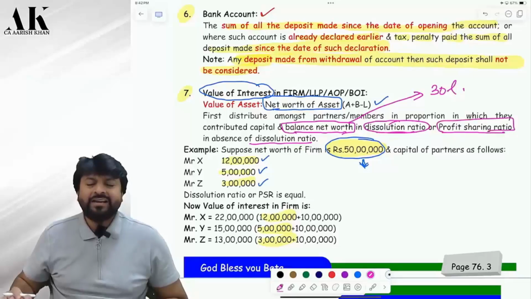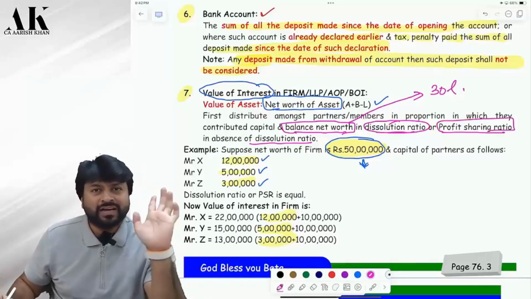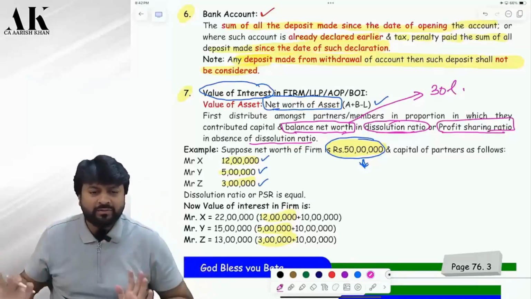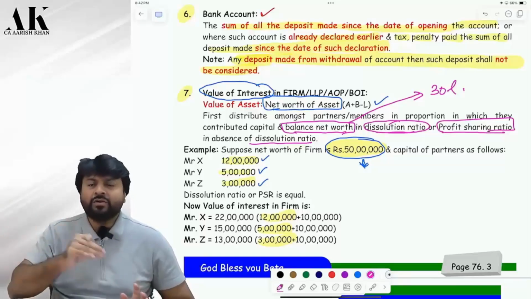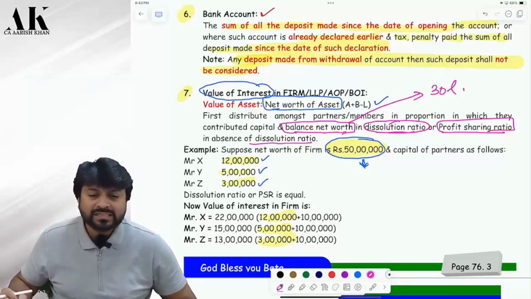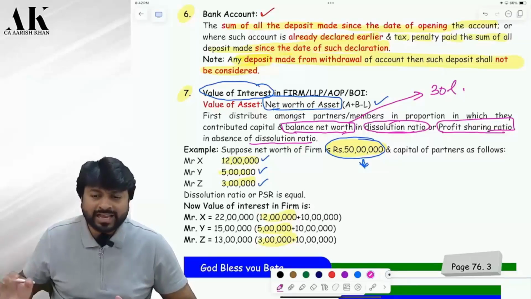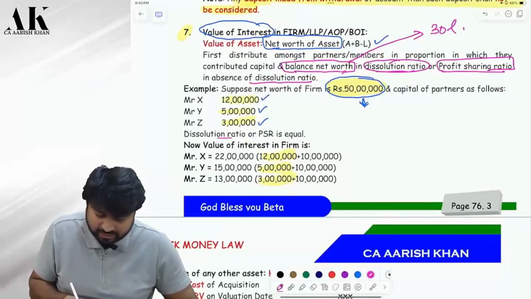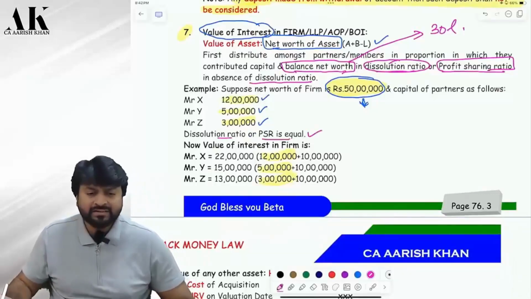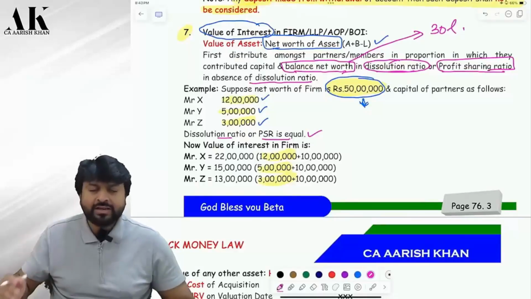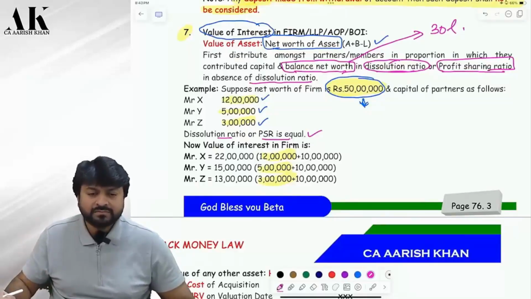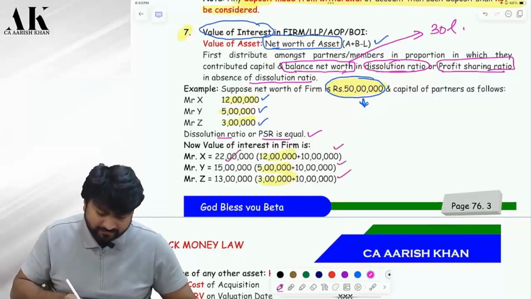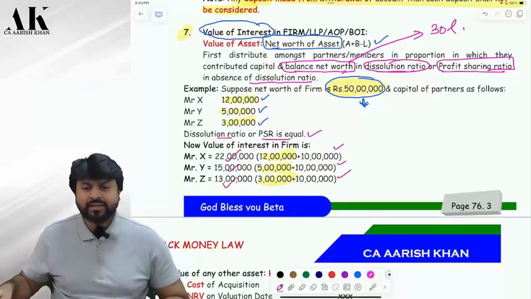Okay, sir. Step number 1, you are supposed to find out net worth. Step number 2, you allocate capital account balance to all 3 of them. Balance you will allocate in what ratio? In case dissolution ratio is not there, then profit sharing ratio. Now, in this example, for simplicity, assume dissolution ratio and PSR are equal. Then you will allocate the remaining 30 lakhs as 10 lakh, 10 lakh, 10 lakh. And this is the value of Mr. X, value of Mr. Y, value of Mr. Z. Is it clear to all of you?